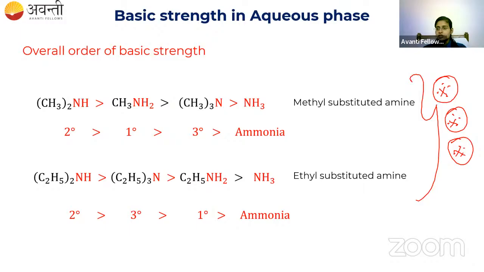So this is enough for today. In the next session, we will discuss the basic character again, but there I will discuss the effect of substituents on basic character. So what will happen to the basicity if some substituents are attached to the aromatic ring. All right. So I hope today's session is clear.